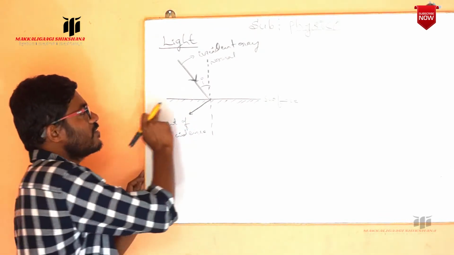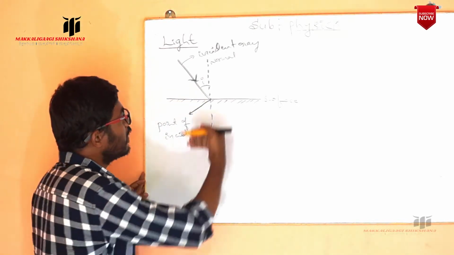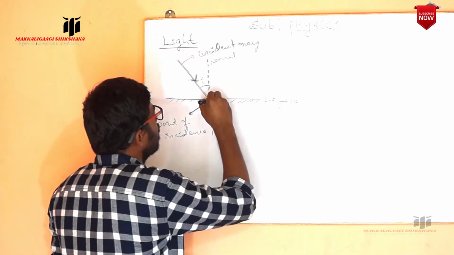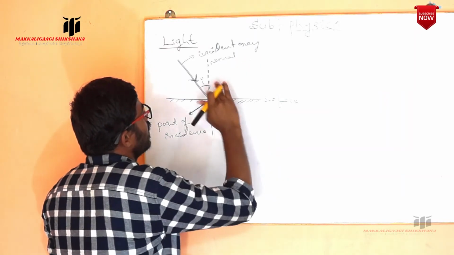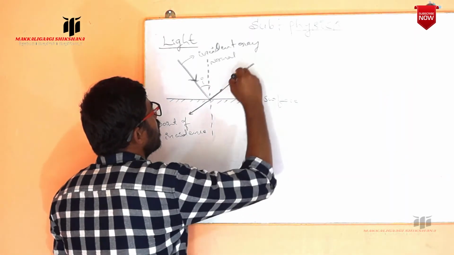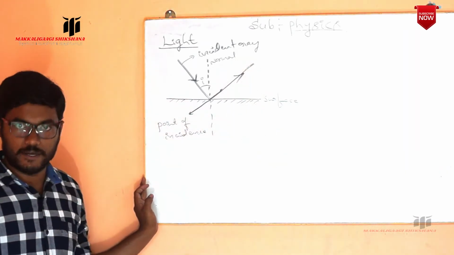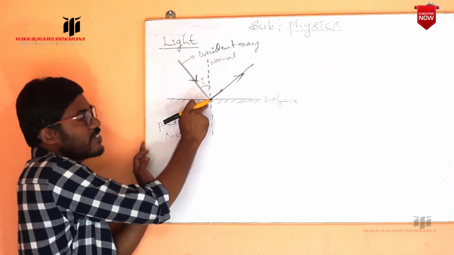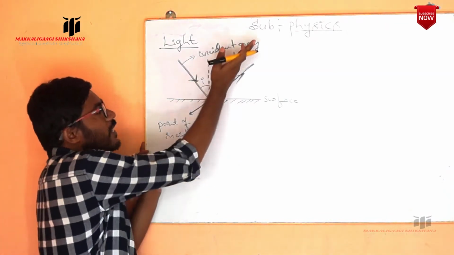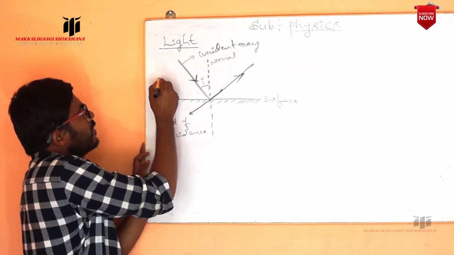So when it falls on this surface, what happens? It will return back. So here the ray which returns back in the same medium. This is the ray which is incident on this surface. After striking the surface, it will return back in the same medium, because here it is an air medium.